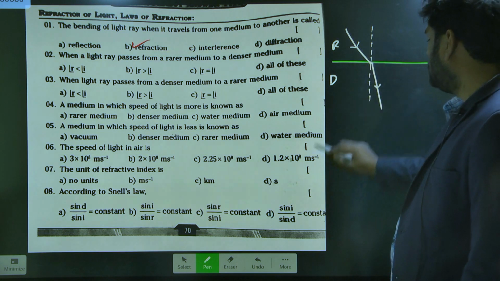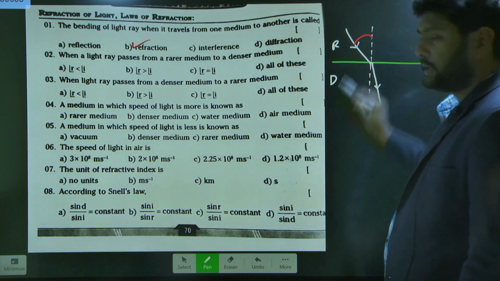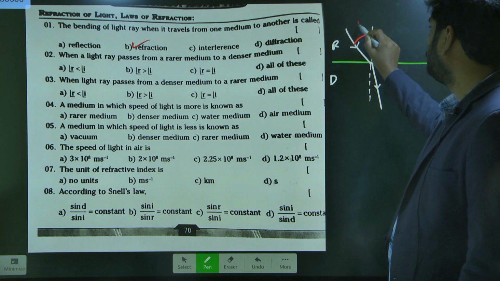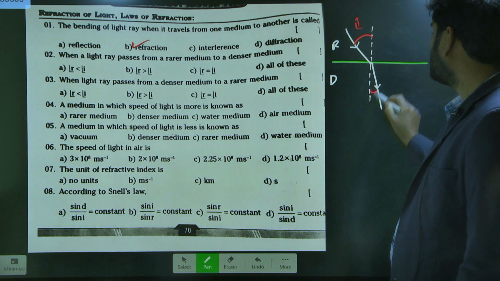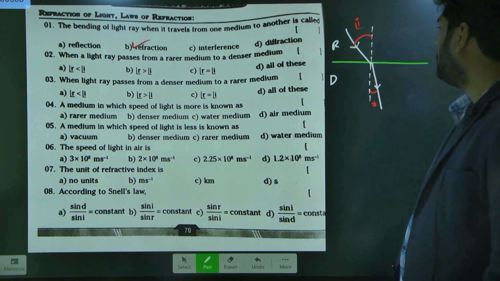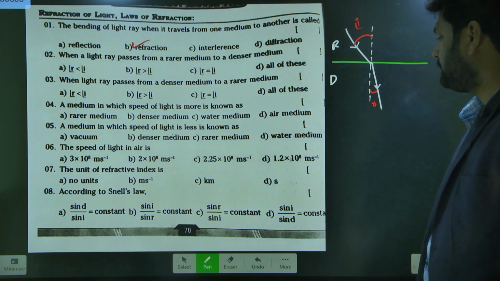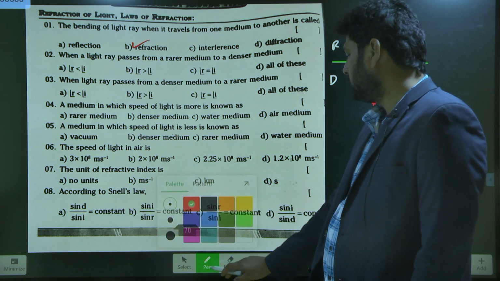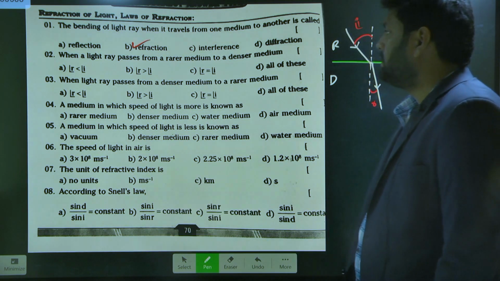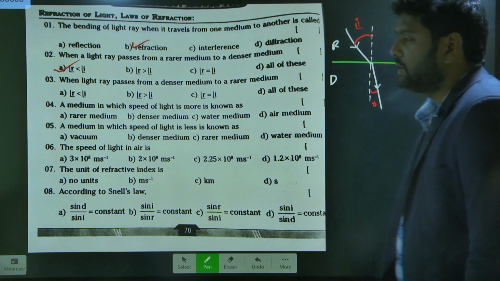What is the name of this angle? Angle of incidence, very good. This is called the angle of refraction. Now tell me which one appears greater, the incident angle or the refracted angle? Incidence. So which option is correct? Option A is correct. Understand?